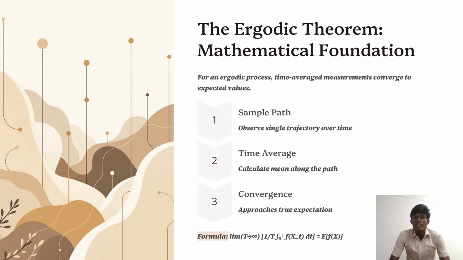The formula of the ergodic theorem is mathematically represented as the limit as T tends to infinity of 1/T times the integral from 0 to T of f(X(t)) dt, equal to E[f(X)]. These are the mathematical conditions in the ergodic process.